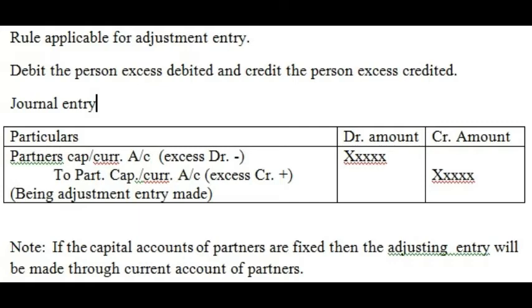So the journal entry given here is partner's capital account. You have to name the partner. So partner's capital or current account. The word current is mentioned if the capitals are fixed; you will have to mention partner's current account. If the capitals are fluctuating, partner's capital account. Only by the excess amount this entry will be passed, and the narration being adjustment entry made. Below, a note is given: if the capital accounts of partners are fixed, then the adjustment entry will be made through the current account of partners.